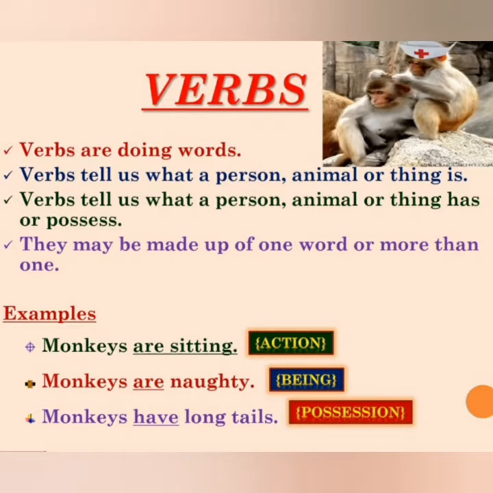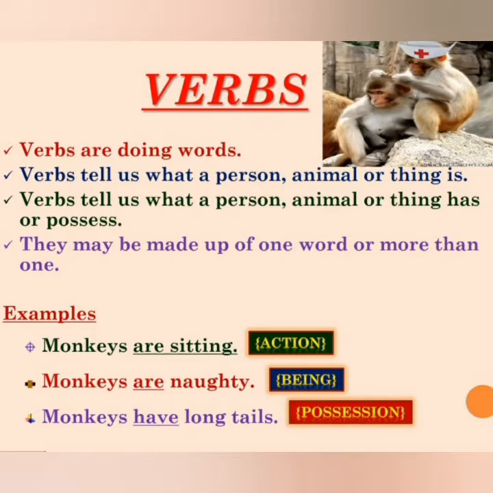Example number 1, monkeys are sitting. Here you can see we have two verbs, are and sitting. They are action words. Here monkeys are doing some action. Next example, monkeys are naughty.